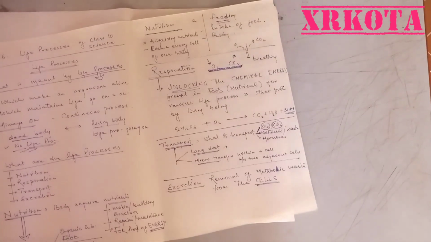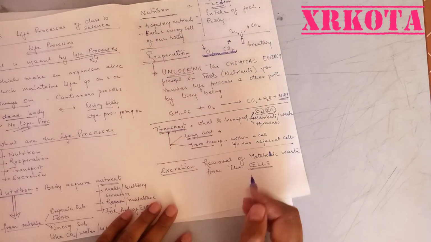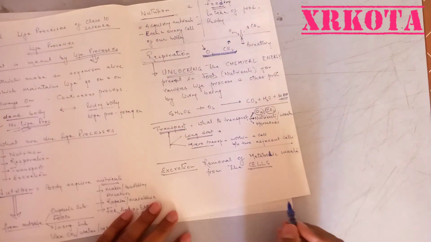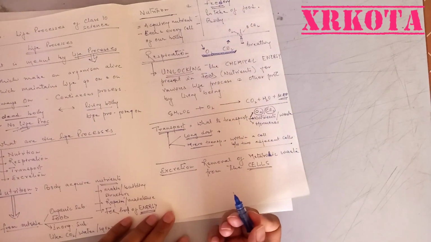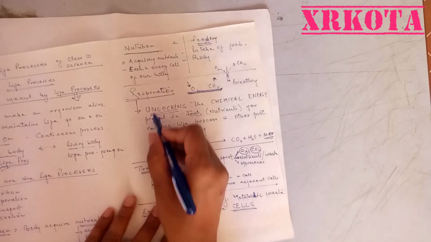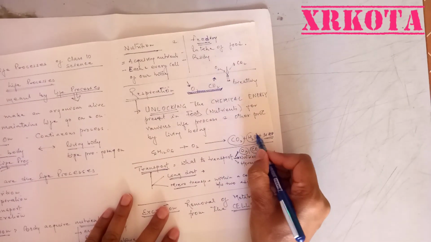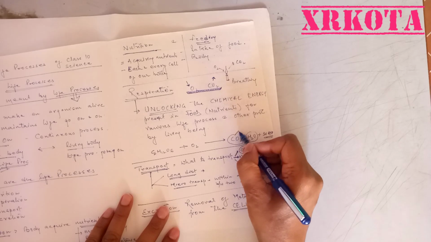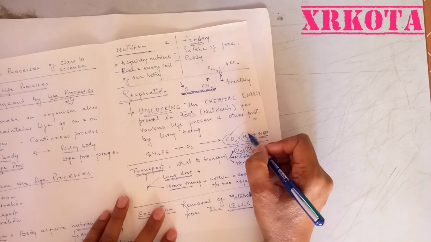What we are seeing at the body level is a major part of excretion, but the excretion is actually done at the cellular level. Whenever any process is taking place, for example, just now I explained respiration, I said carbon dioxide and water. Carbon dioxide is not required in our body, it has to be given out. Water, of course, is required by our body.